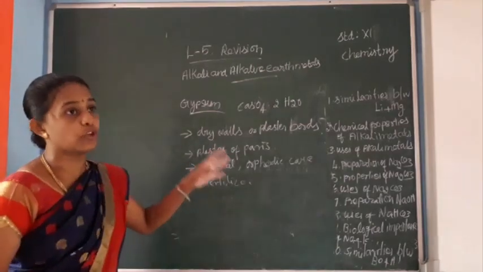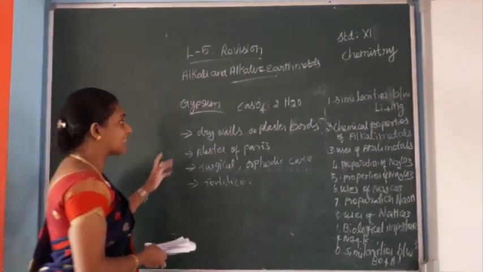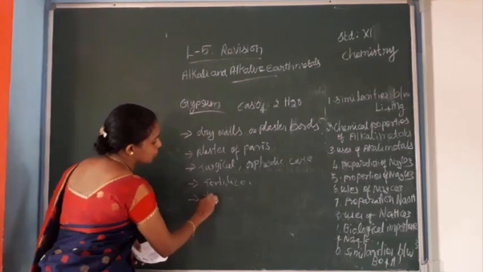Gypsum is used in toothpaste, shampoo and hair products.